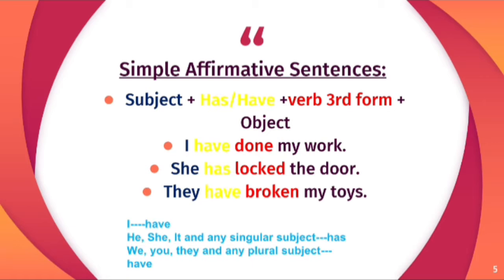In these sentences, I, she, and they are subject; has, have, helping verb; done, locked, and broken. These are the third form of verb do, lock, and break, respectively. And my work, the toy, the door, these are the object. And if you notice, has is written with he, she, it, and any singular subject, while have is written along with I, we, you, they, and any other plural subject.